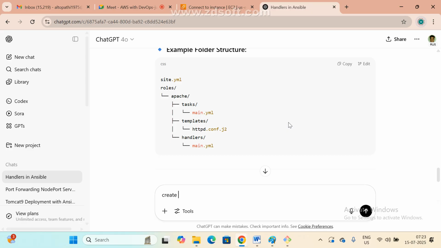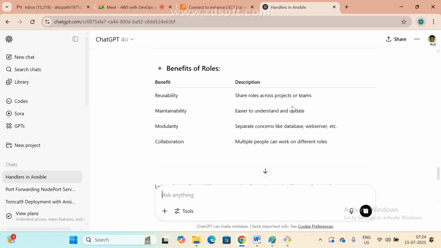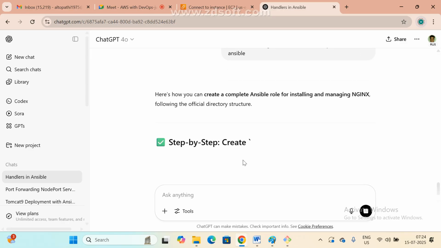This is also simple. Create a role for Nginx with all the role directories. They are giving it, we are arranging it. That's it. Very simple only.